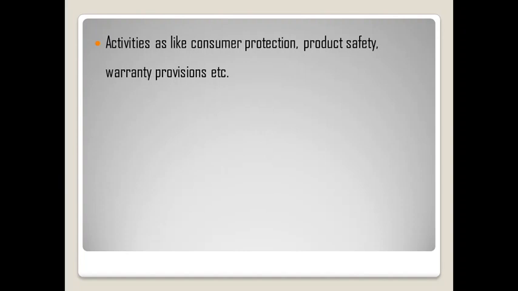This is also one of the acts of social responsibility. Then warranty provisions, providing warranty of the product, giving some exemptions in warranty provisions. These types of activities come under this audit.